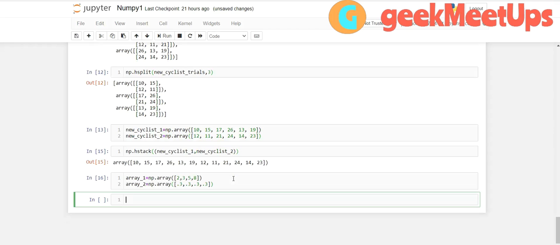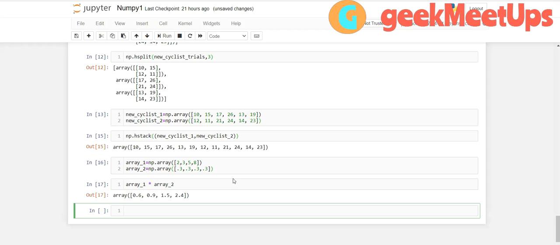Let me run it. Now if I want to multiply, it means array 1 into array 2. It is successful.